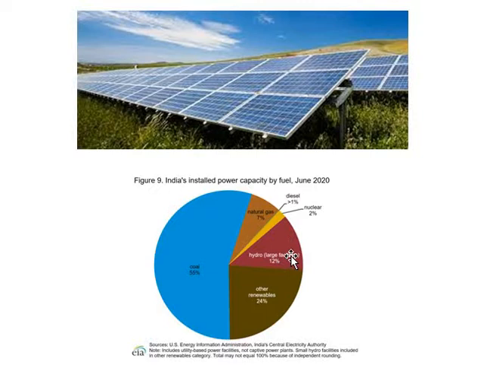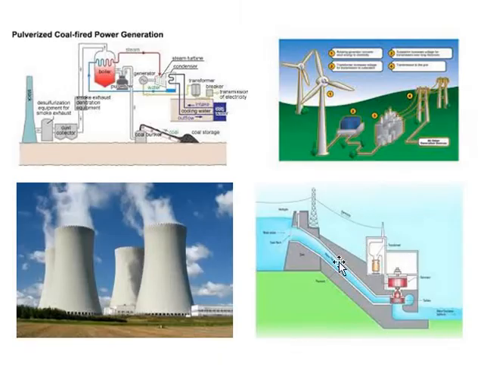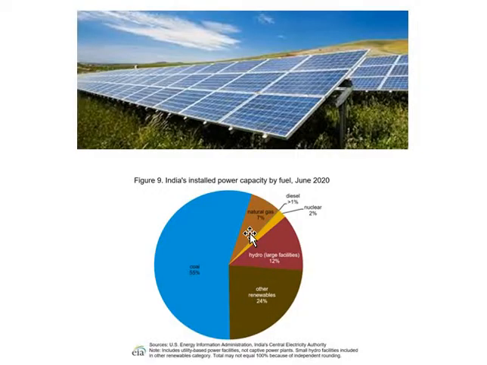Then only 12% is generated by hydropower stations. 7% is generated by natural gas, and dear students, only 2% of the electrical energy is generated by nuclear power stations.